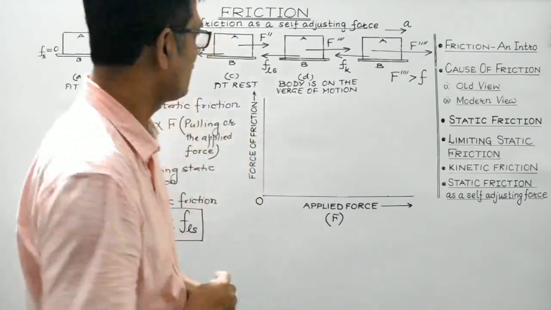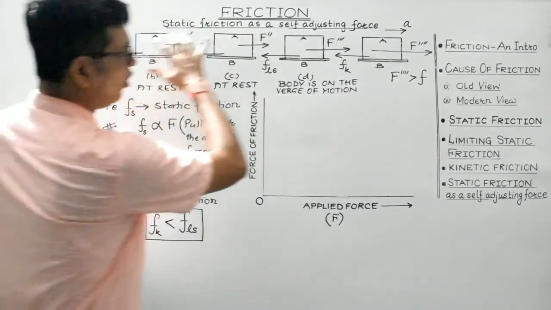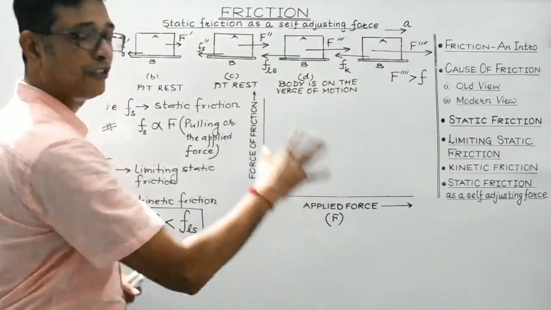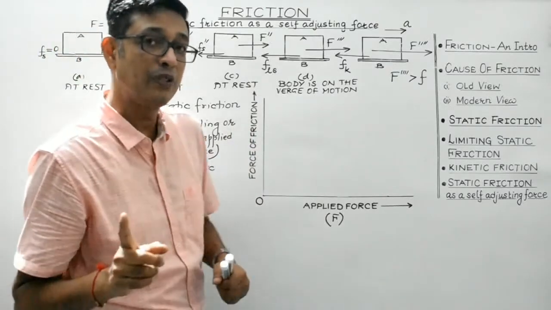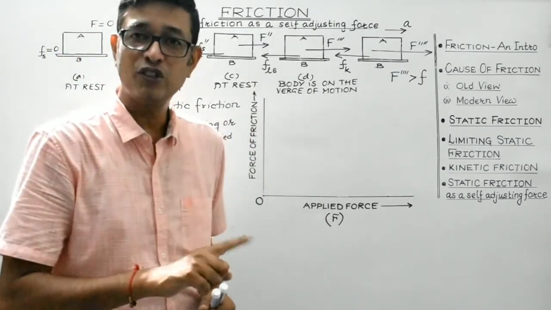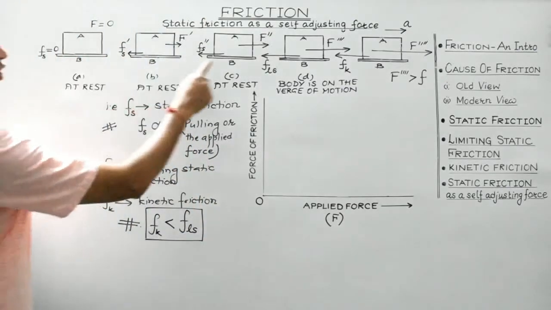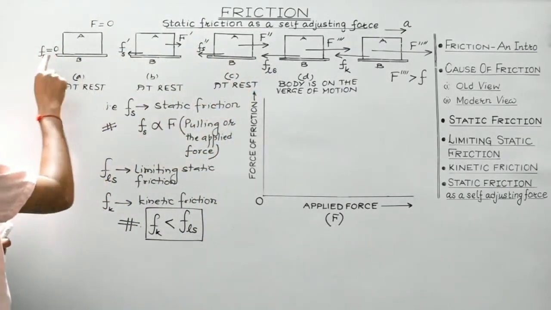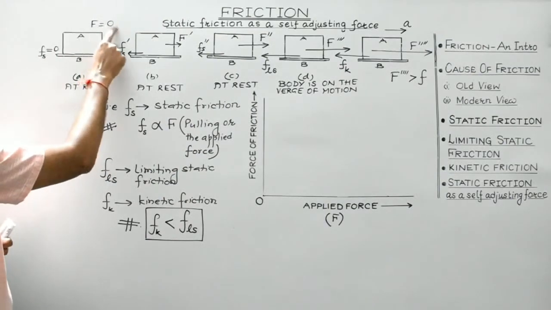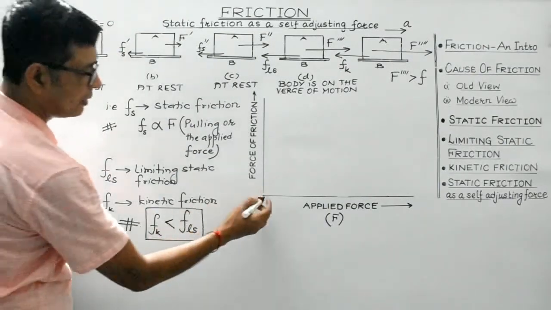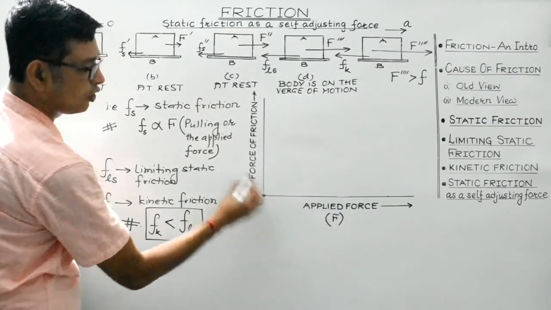Right, students? Okay, now let us depict all these observations in the form of a graph. We'll plot a graph between the frictional force and the applied force. Initially, as long as the body remains at rest, in the absence of applied force the force of friction is 0. So here applied force is 0, the force of friction will also be 0.